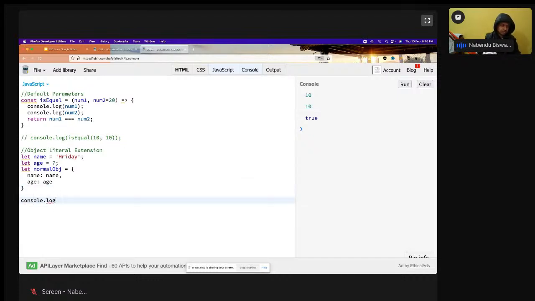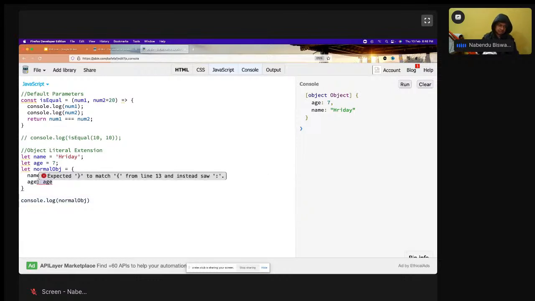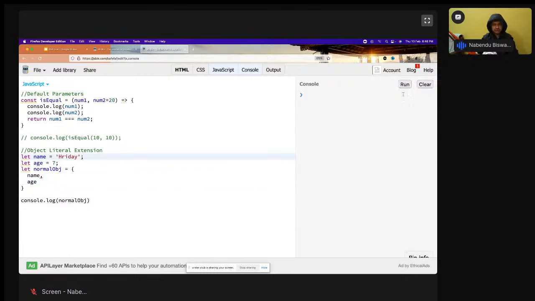console.log of it. It will anyway give me like this. Okay, but this is a shortcut. If I have the key and value with the same name, I can omit it, and it will run exactly the same thing. So this is known as object literal extension.